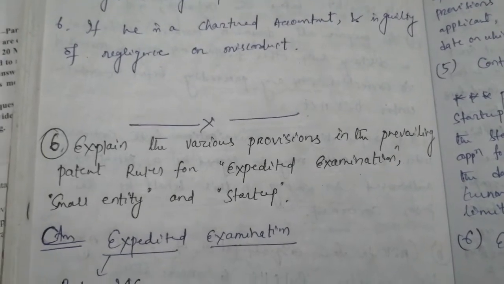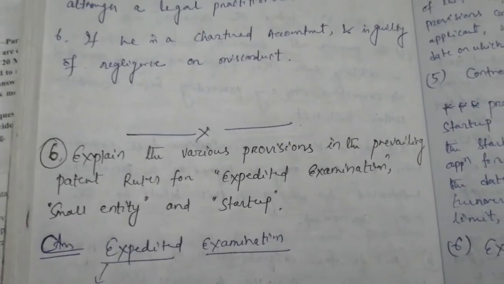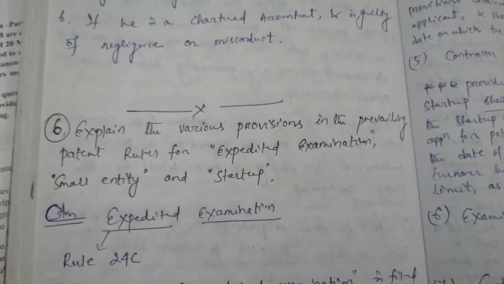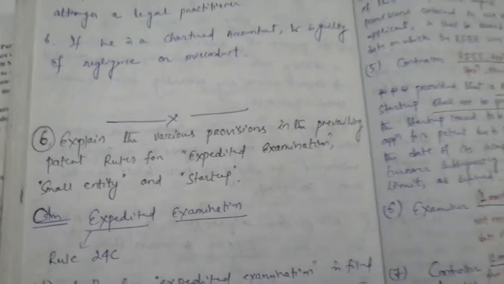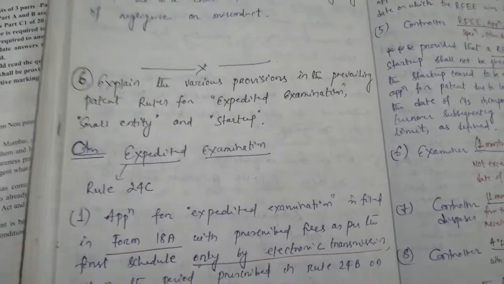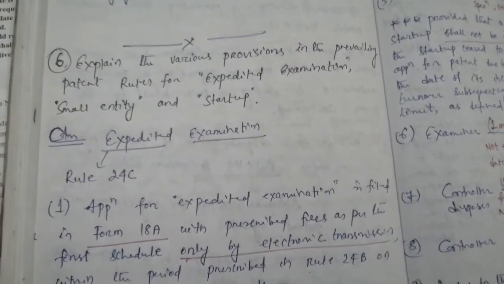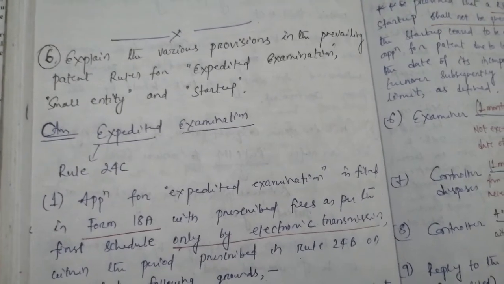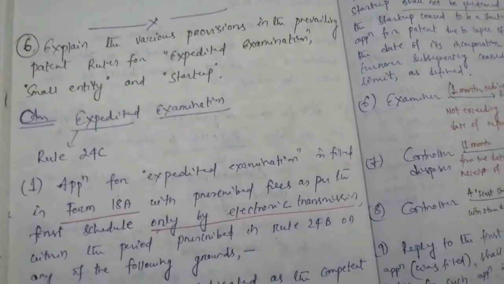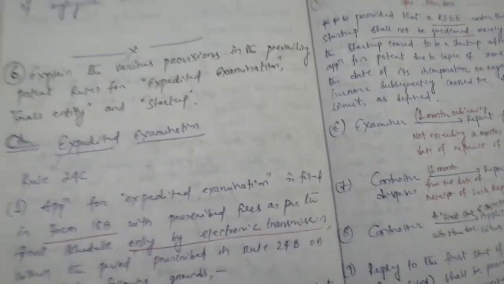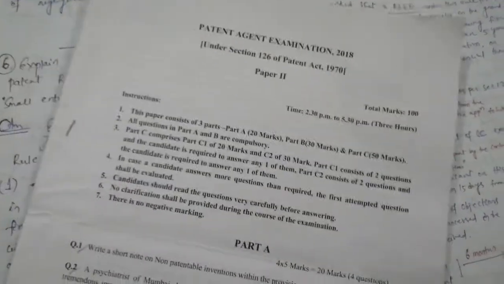That means if the person is a chartered accountant but is guilty of negligence or any kind of misconduct, then also he is disqualified. So this way friends, question number 5 is completed. For question number 6, we can read the question. Just a minute.